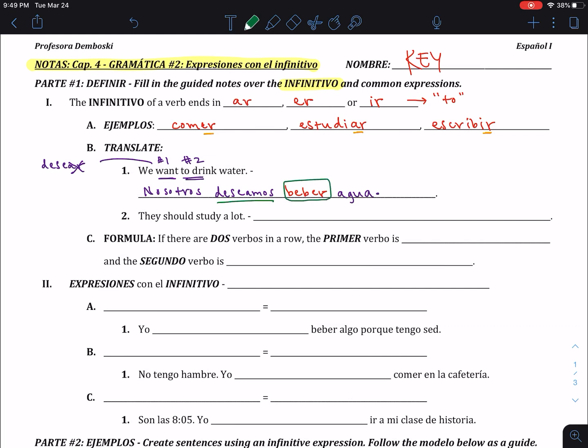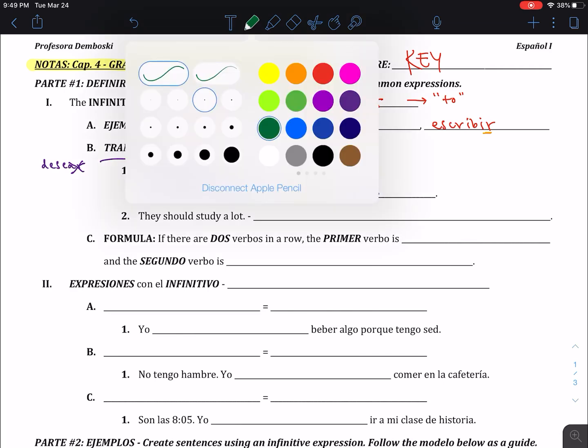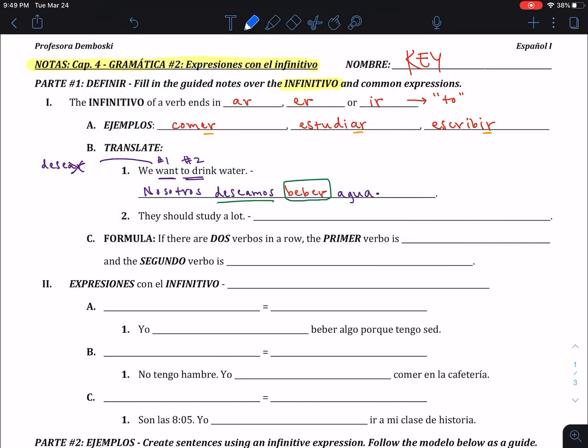All right? Looking at the next sentence, they should is our first verbo, study is our second. Now, even though it doesn't have the word to there, we're still going to follow the same rule as the first example. Ellos, for those of you who don't remember, deber was should, so cross out that ending and conjugate it for the ellos form, deben.